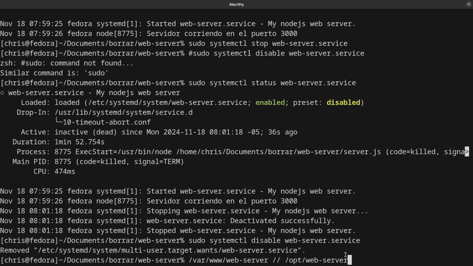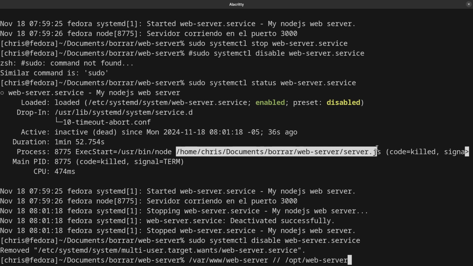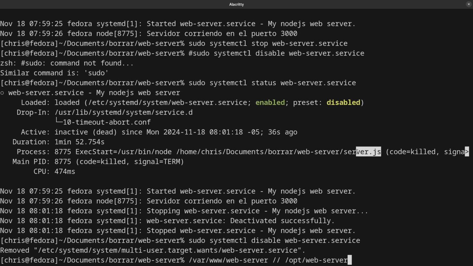The service just executes a command, and if the command goes to this directory and the server .js doesn't exist, this is going to fail. So the idea is just to move to /opt, for example.